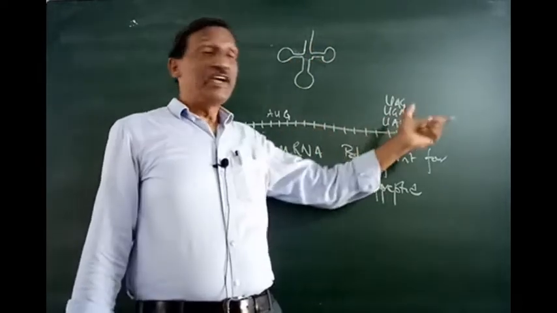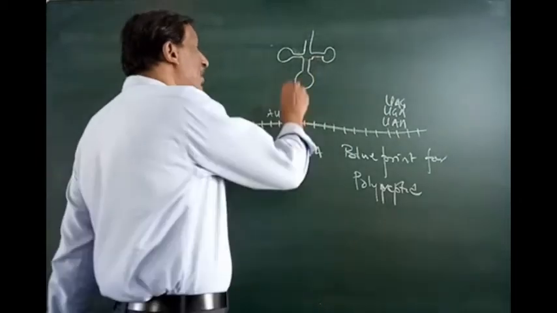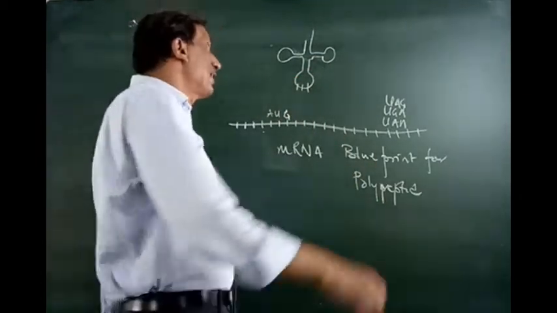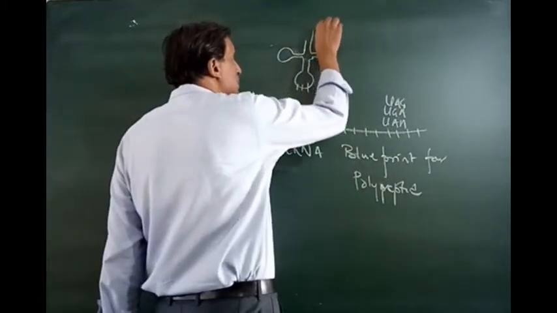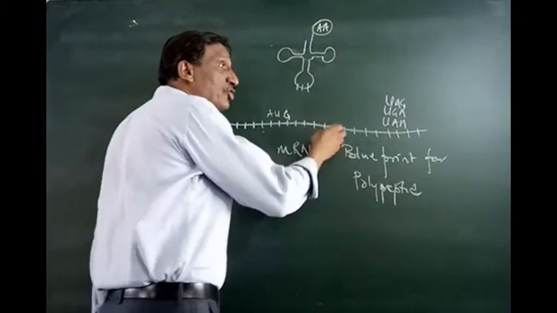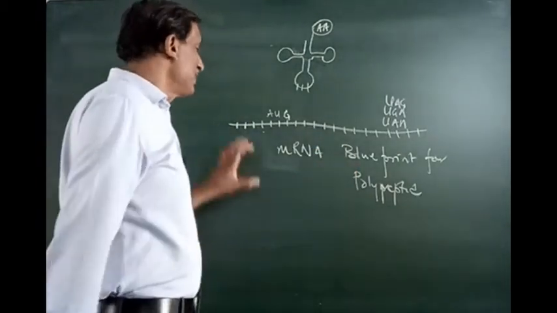One mRNA may have a number of codons, but one tRNA will have only one anticodon reading site. tRNA also has an amino acid site where the amino acid is attached. There is no such thing found in mRNA. Okay, so these are the differences.